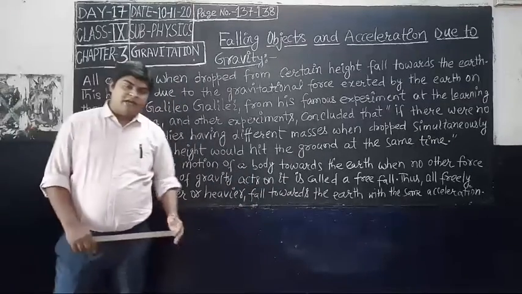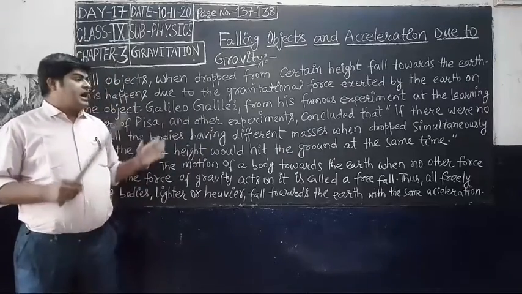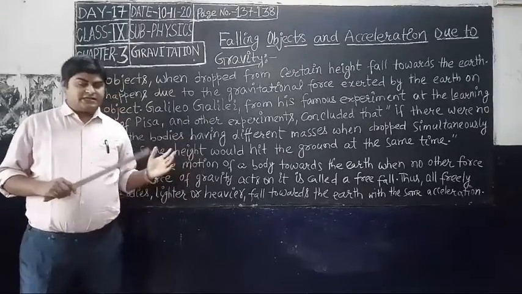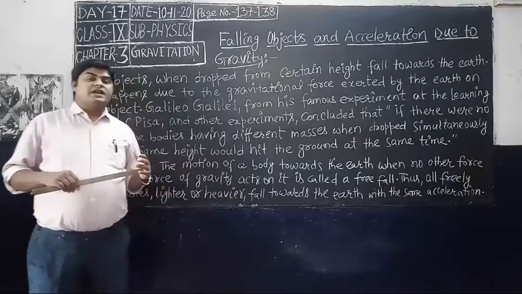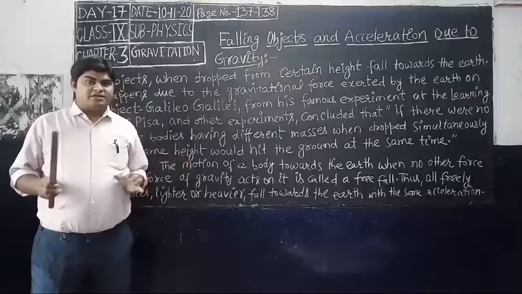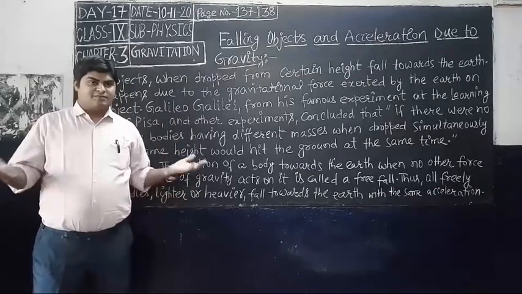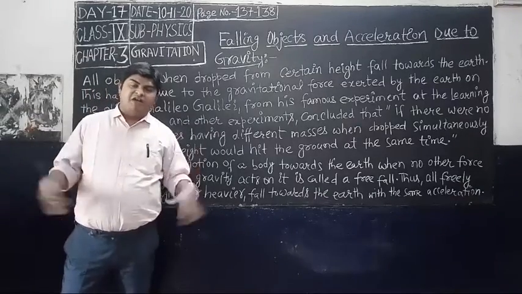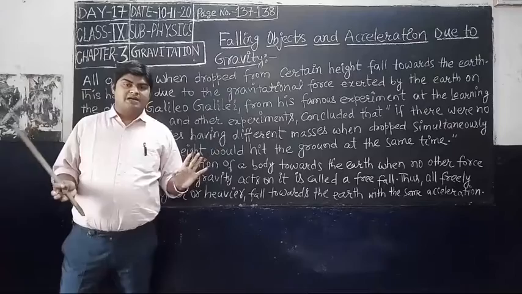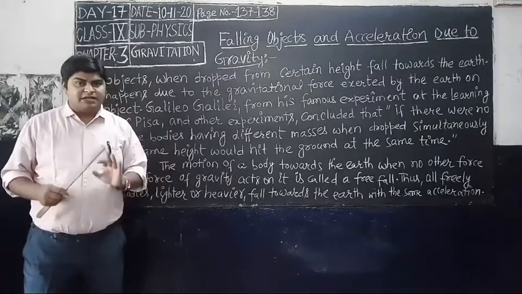This is a very important concept given by Galileo Galilei. He proposed that when there is no air friction, that means in a vacuum, all objects having different masses, it does not depend upon the mass, fall onto the ground at the same time.